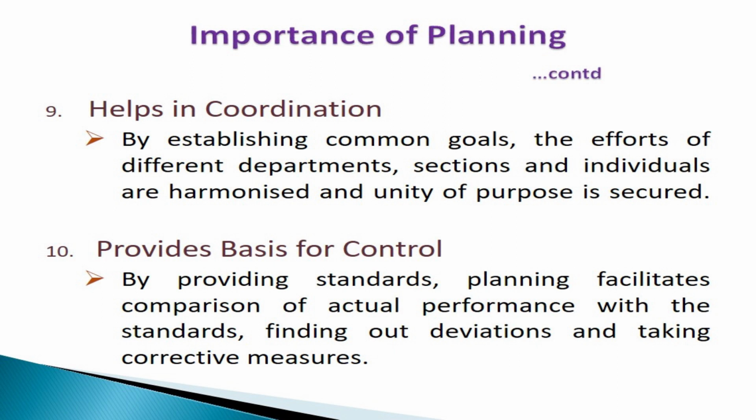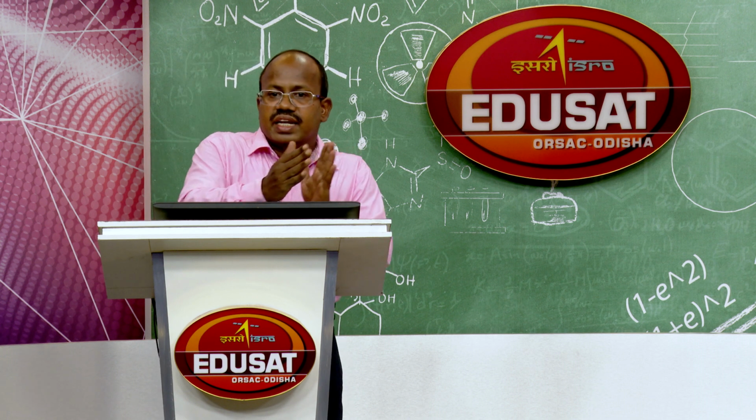Coordination is essential for success of the organization. It is a key to organizational success. So, planning helps in coordination also, and it provides basis for control. The last function of management: planning, organizing, staffing, directing, coordinating and controlling. The last function of management is controlling, and planning provides basis for controlling also, because planning provides the target,